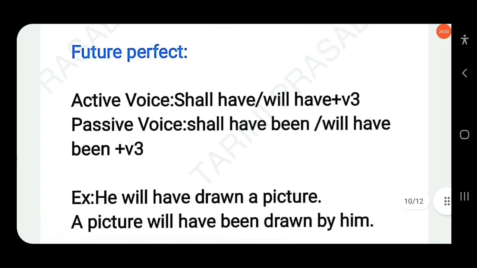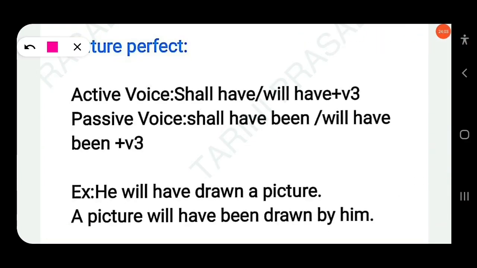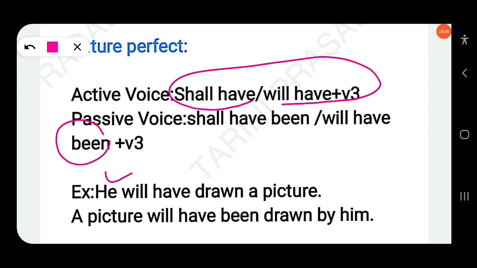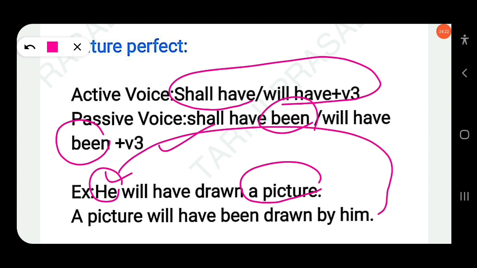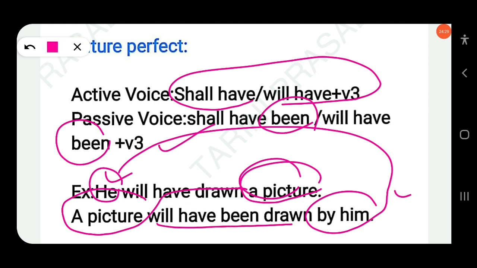Then next, future perfect. So active voice: shall have or will have plus V3. In passive voice, just look at this, only been is added. Here the structure is the same. Just been is added here: shall have been, will have been plus V3. He will have drawn a picture. So the object is a picture, the subject is he. The subject becomes the object in passive voice, and the object in active voice becomes the subject in passive. A picture will have been drawn. Will have been drawn. Okay.